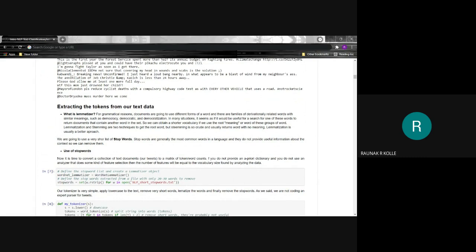We use lemmatization and create the stop words. A tokenizer is very simple. It applies lowercase to the text, removes very short words, lemmatizes the words, and finally removes the stop words. As we have discussed, we're not coding an expert parser for tweets. It's a simple task of classifying whether certain tweets belong to the section of disaster tweets or not.